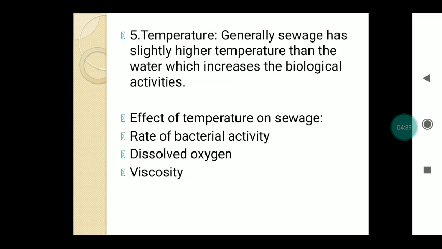Next is the dissolved oxygen, that is DO, present in the water. If the temperature goes on increasing, the dissolved oxygen goes on decreasing. And the next one is the viscosity. If the temperature of the sewage increases, the viscosity goes on decreasing. This is the effect of the temperature on the sewage.